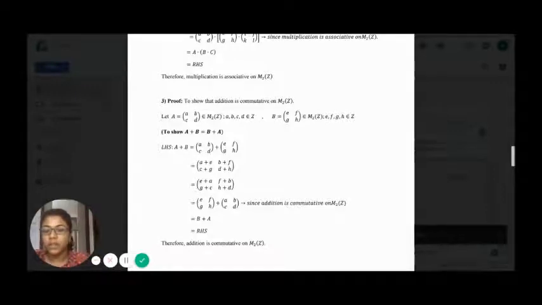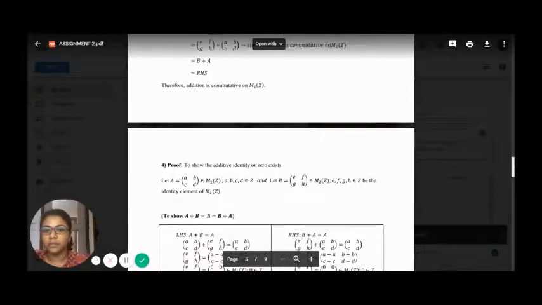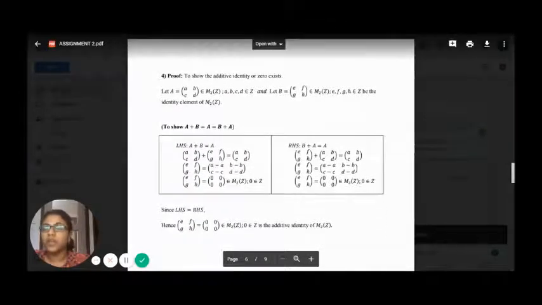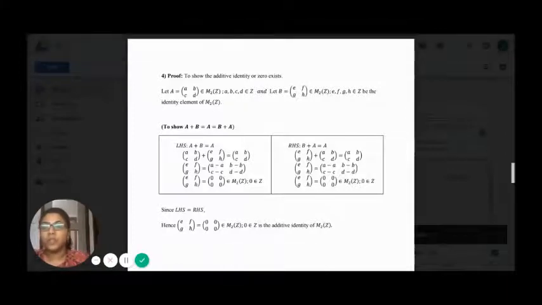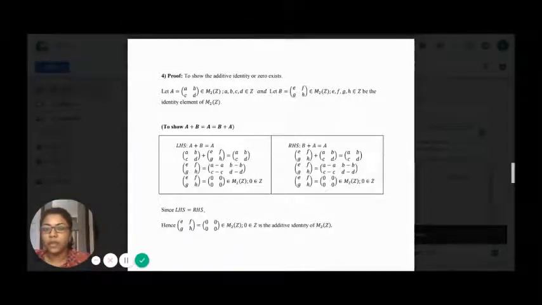The fourth proof, to show that the matrix set is a ring, is to show that the additive identity, or 0, exists. So we let a matrix A be an element of the 2 by 2 matrices over the integers, where all the entries are elements of Z, and the same goes for the matrix B. We let another matrix B, with entries e, f, g, h, be an element of the 2 by 2 matrices, where all the entries are elements of the integers as well.